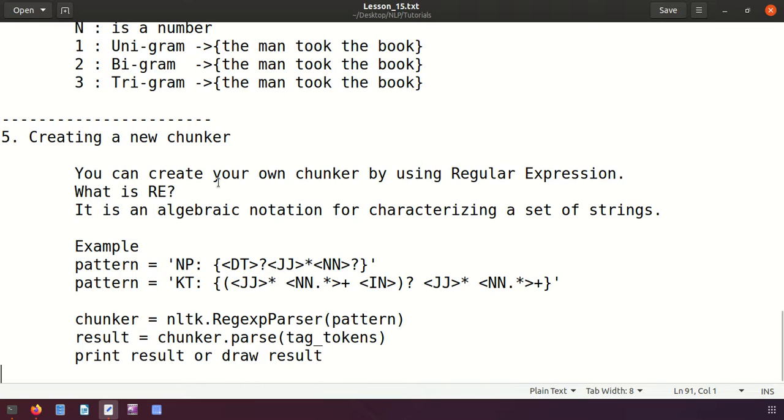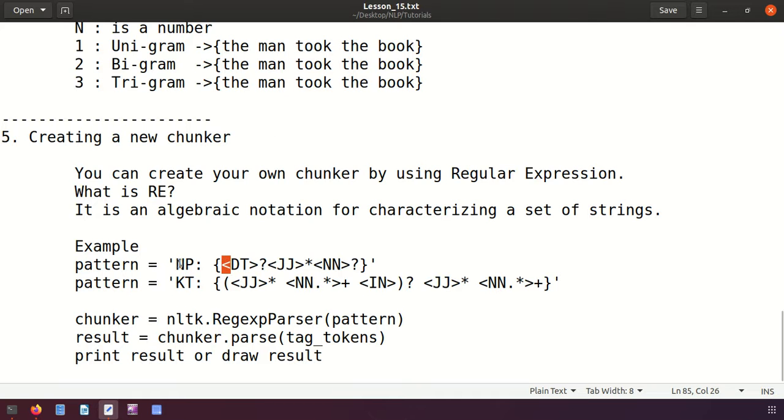Now let's see creating a new chunk. If you are doing this type of chunking, here we are able to create our own chunk. Our own chunker will be using regular expressions, and you know regular expressions are used for searching in text, if you remember the definition from previous lectures, or it is an algebraic notation for characterizing a set of strings. Now what we have to do, we'll be creating our own pattern. For example, we don't want it like this, one by one. We are creating our own pattern.